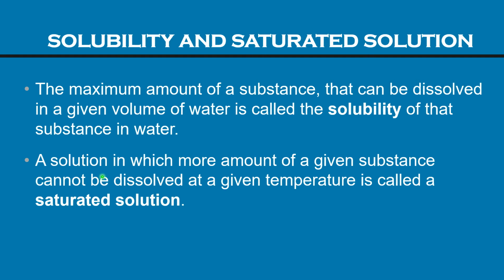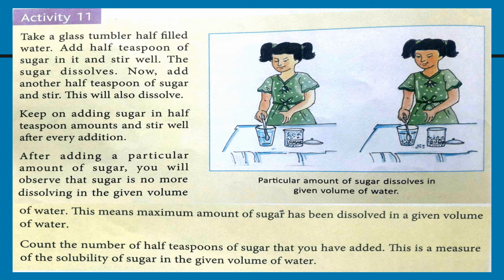Whereas a solution in which more amount of a given substance cannot be dissolved at a given temperature is called a saturated solution. Let us understand the meaning of saturated solution with the help of an activity. Take a glass tumbler half filled with water.